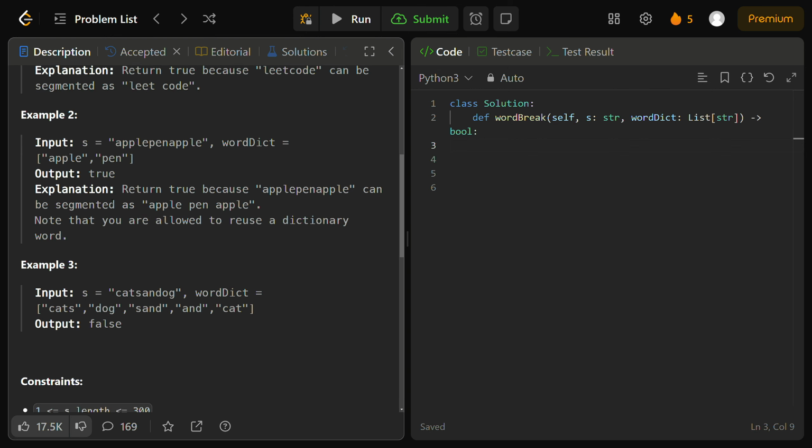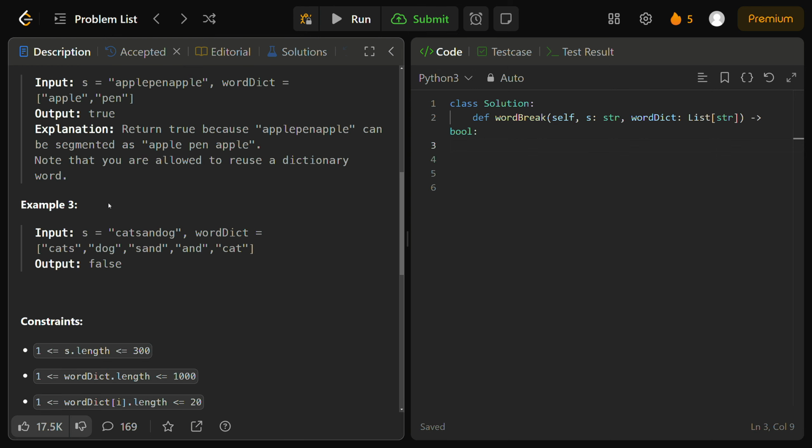Now, finally, in example 3, we have the input string S to be catsandog, and we have our word dictionary to be cats, dog, sand, and cat. Why do we return false? Because we can make cats using our cats word, and we could make dog using our dog word, but we'd have two extra letters, A and N. And you may be wondering, we can make sand here, but then we'd have og remaining.